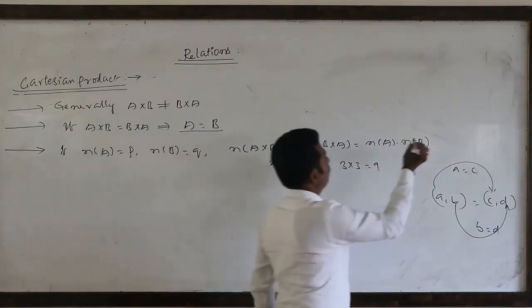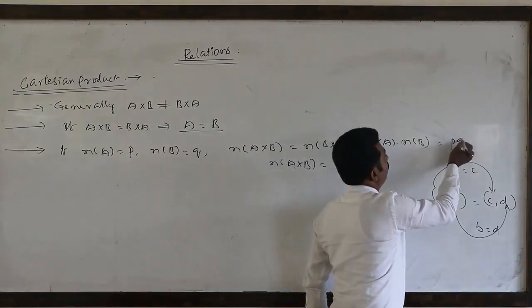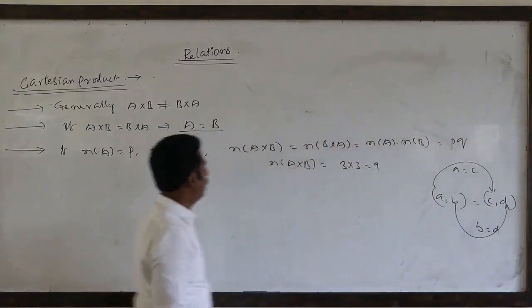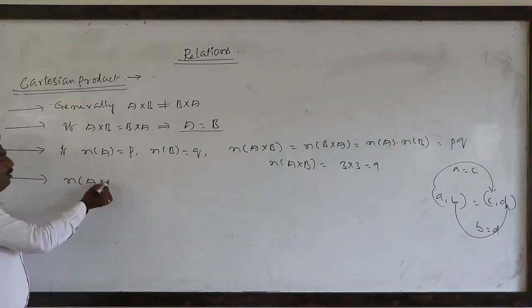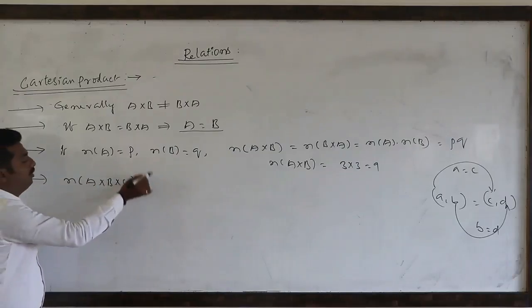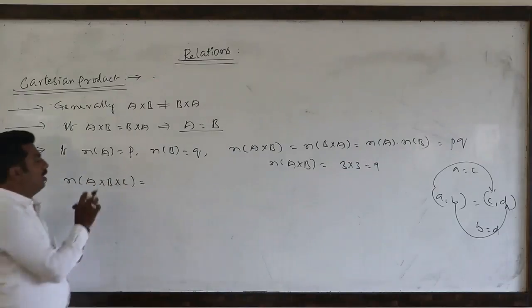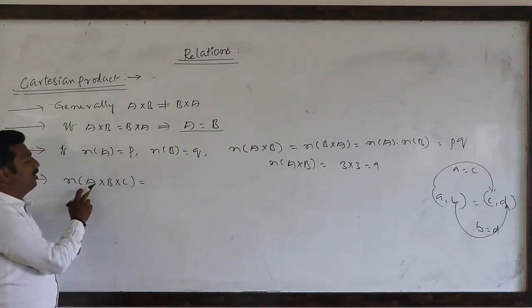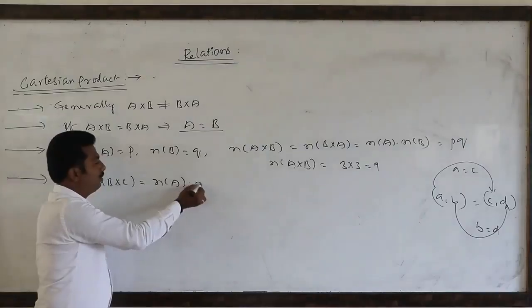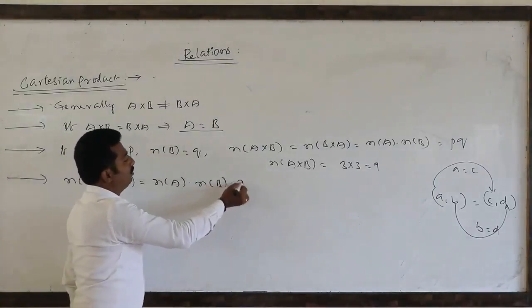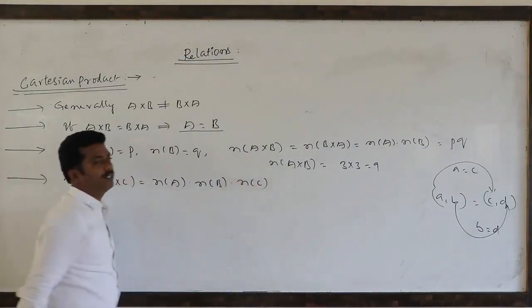So N of A means P, N of B means Q. Similarly, N of A cross B cross C means, if you take 3 sets, the number of ordered pairs present in A cross B cross C is nothing but N of A into N of B into N of C, we have to write.